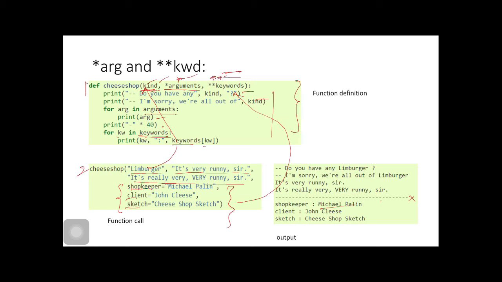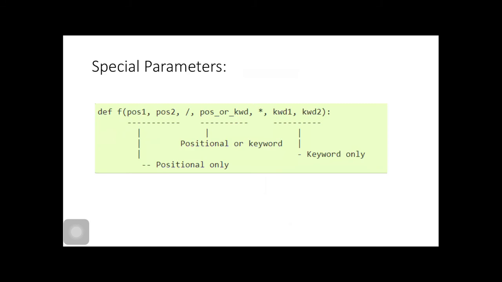Using this dictionary, we get the values from the keys: Michael Palin, John Cleese, and Python 3.8 and the next version of Python also support this definition. What does this mean? Before the forward slash all parameters would be positional, and between asterisk and forward slash all parameters would be positional or keyword. After the asterisk mark, all arguments would be keyword only.